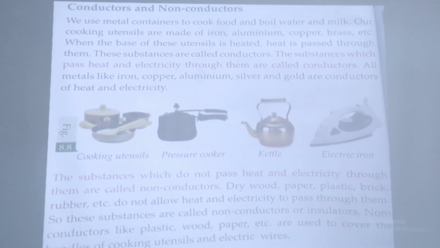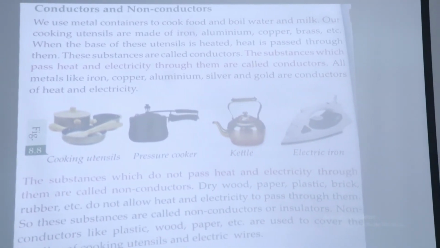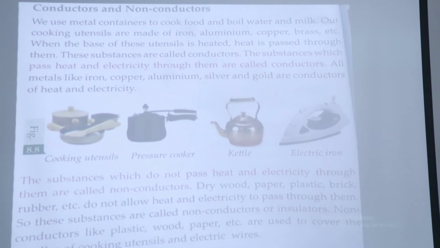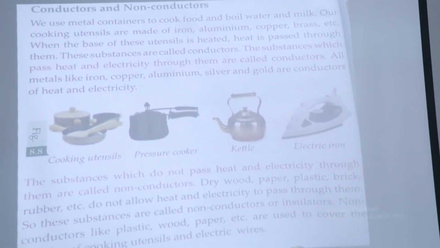Now, we use metal containers to cook food or boil water or milk. Yes or no? Our cooking utensils are made up of iron. Iron means phala.